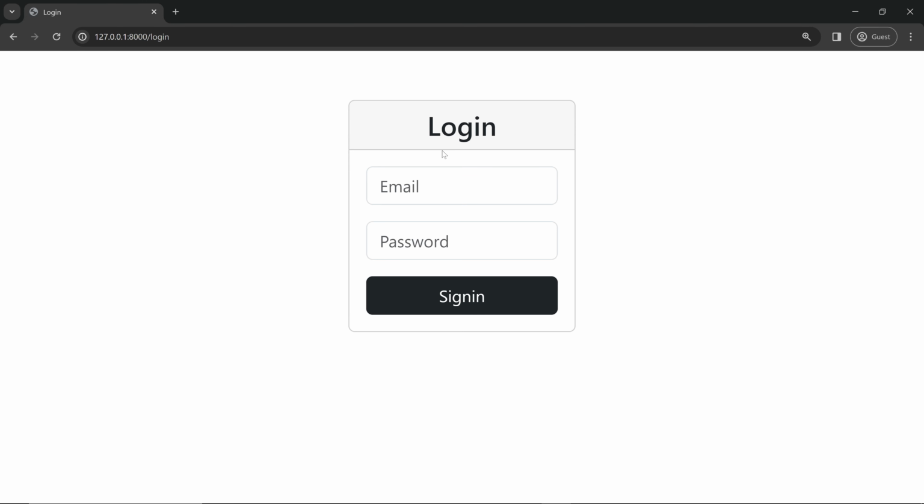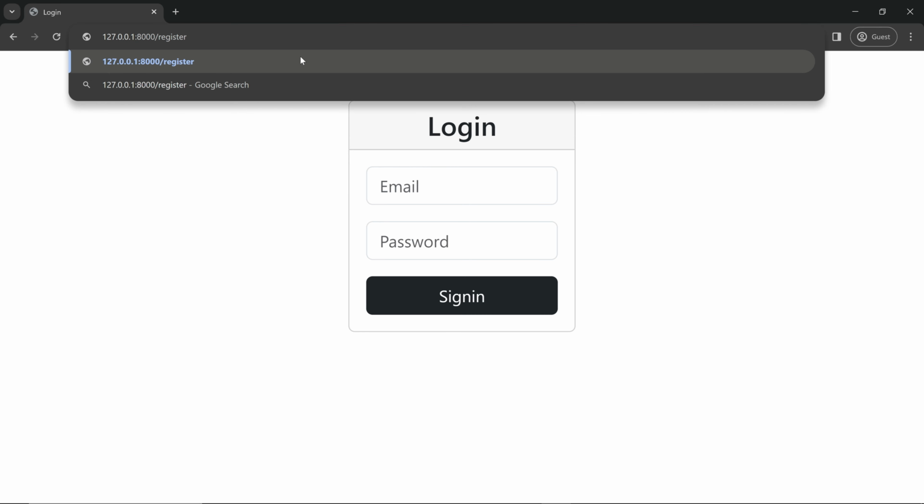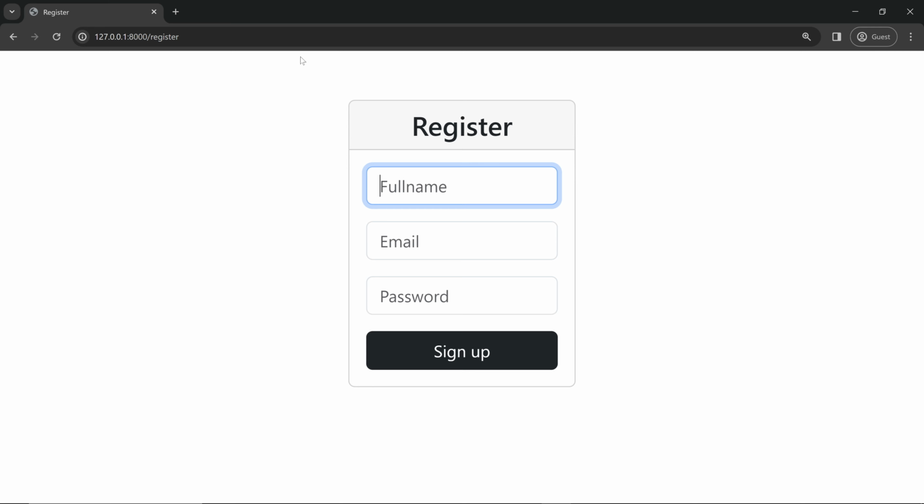In this video, we'll be learning how to create a login and registration in Laravel. So this is the demo of what we are going to do in this video. You can see that we are having a login form with email and password. So let's go to the registration form. Let's hit enter. And you can see we are inside the registration form and we are having full name, email and password. So we are going to do this in this video.